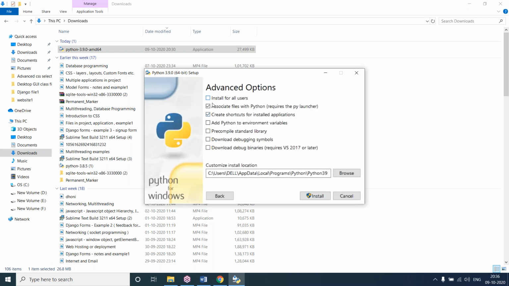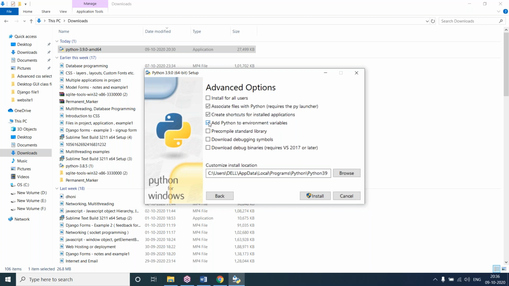Next, here you can see associate files with Python, meaning related files. It will create shortcuts for installed apps, so it will create shortcuts in some other required location, and we can get them on the desktop. And here, add Python to environment variables.